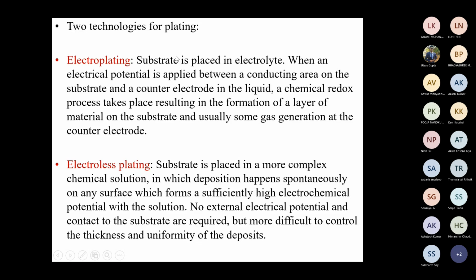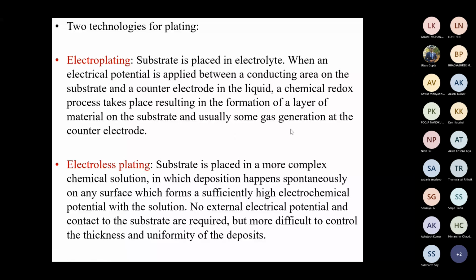The substrate is placed in the electrolyte, and when an electrical potential is applied between a conducting area on the substrate and a counter electrode in the liquid, a chemical redox process takes place, resulting in the formation of a layer of material on the substrate and usually some gas generation at the counter electrode.